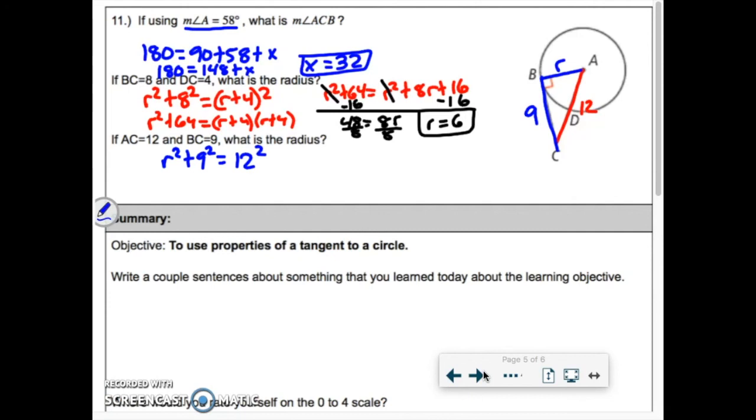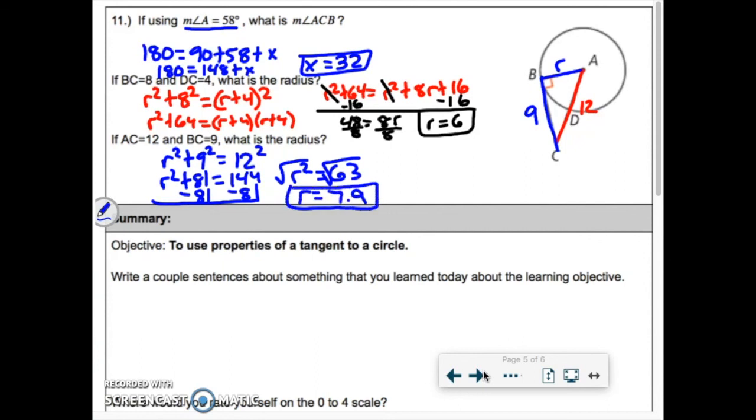And then from there, we just have r squared plus 81 equal to 144. Subtract 81 from both sides. We have r squared equal to 63, and we take the square root. So that should be really close to 7.9 if you go to that calculator, and then that would be your final answer.